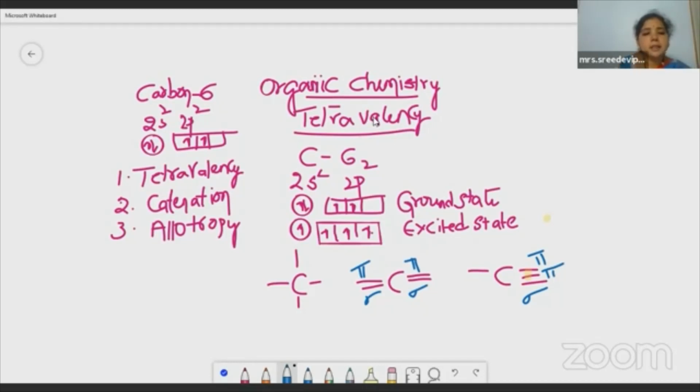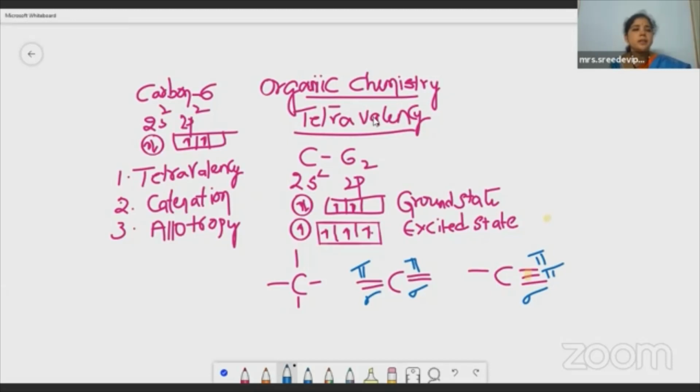So, allotropy is the existence of an element in 2 or more physical forms but having the same chemical composition. Carbon forms 2 types of allotropes, that is, crystalline and amorphous. Crystalline allotropes, for example, diamond and graphite. And the amorphous allotropes are coal, peat, lignite, bituminous coal, anthracite.